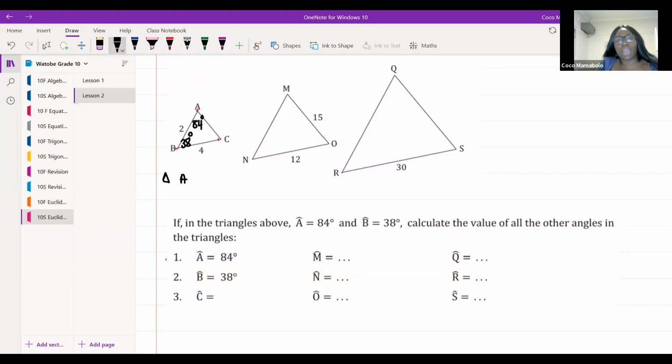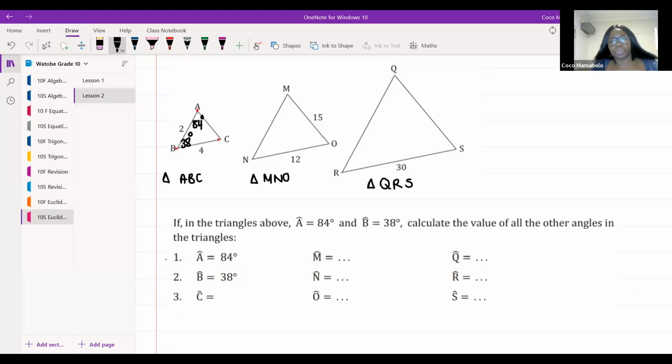If this is triangle ABC, what does this triangle have to be, guys? Tell me about this one and tell me about that one. Give me the order. Small letter or capital letters? We just spoke about this, guys. Good. It's going to be triangle MNO, and the other will be QRS. In that order. Excellent stuff, guys.